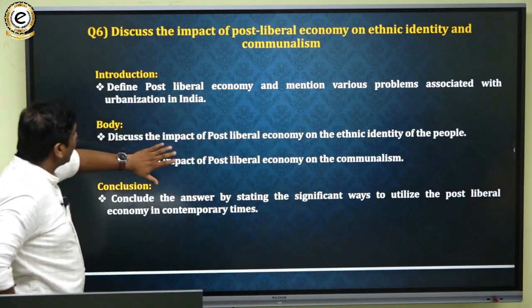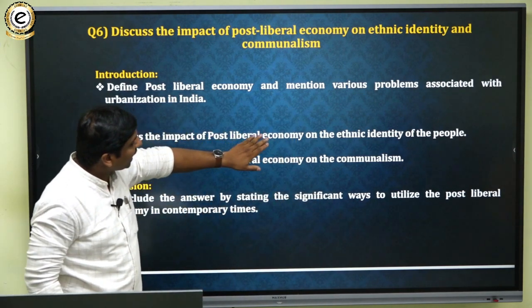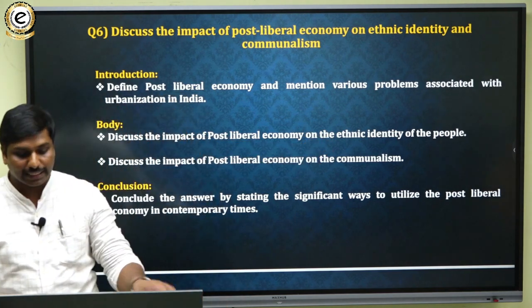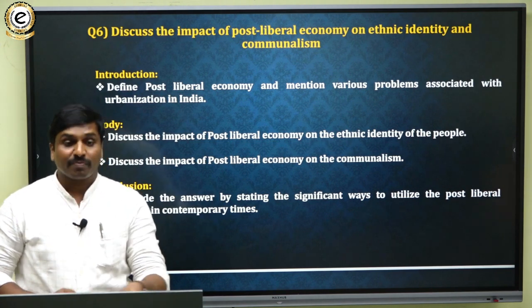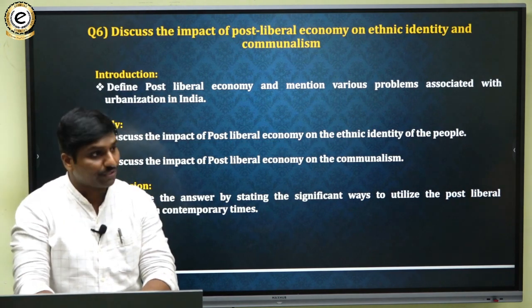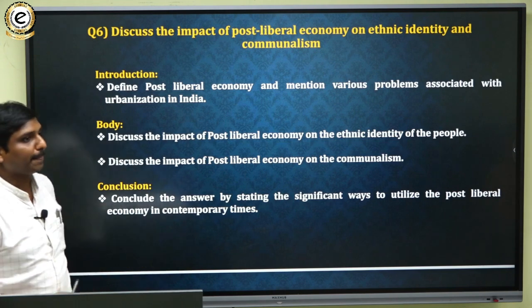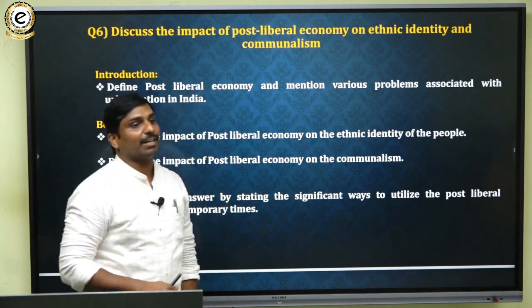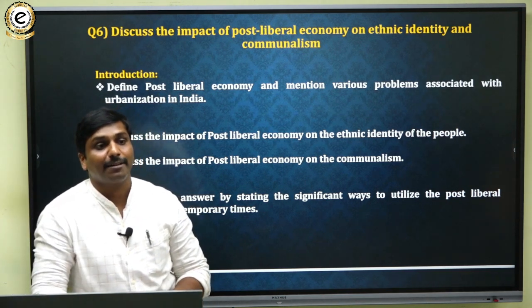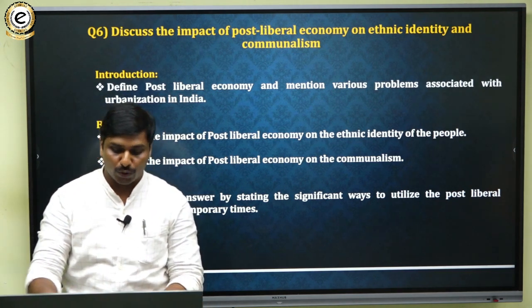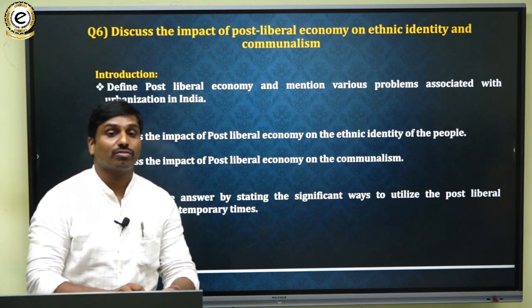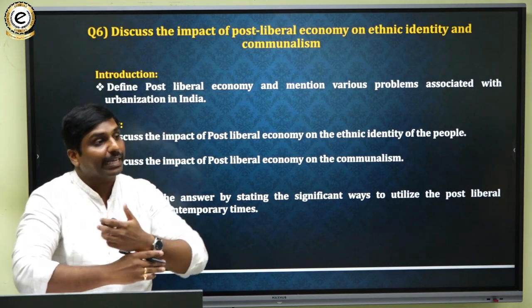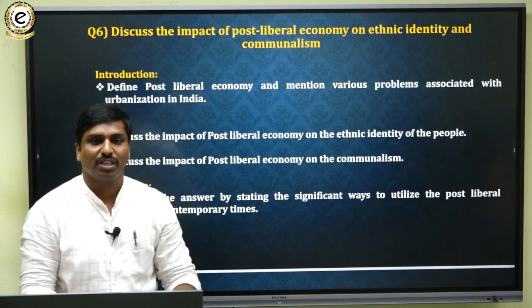Then in the body portion, you have to discuss the impact of post-liberal economy on the ethnic identity of the people. Due to post-liberal economy, there are no strict economic disparities, so we can have economic mobility in the society.